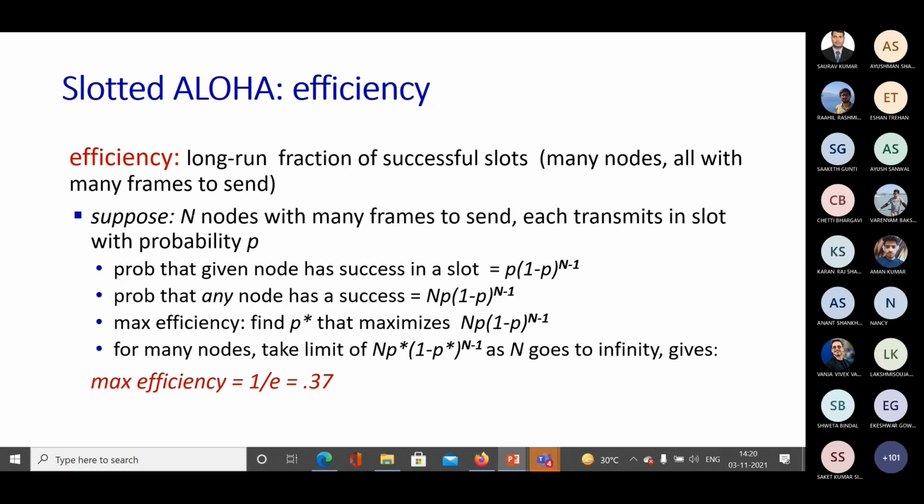All right, this is the repetition of the same slide.